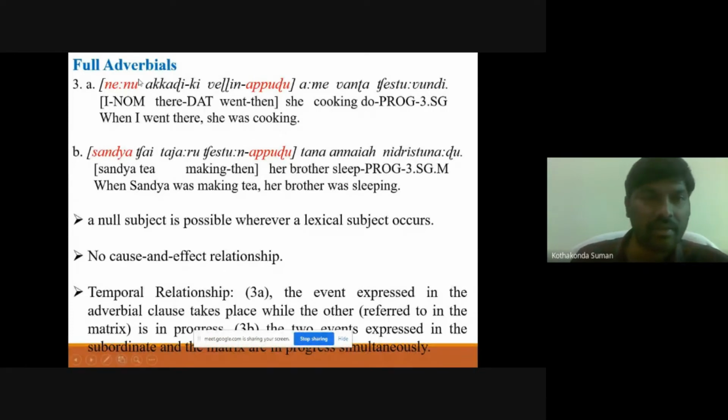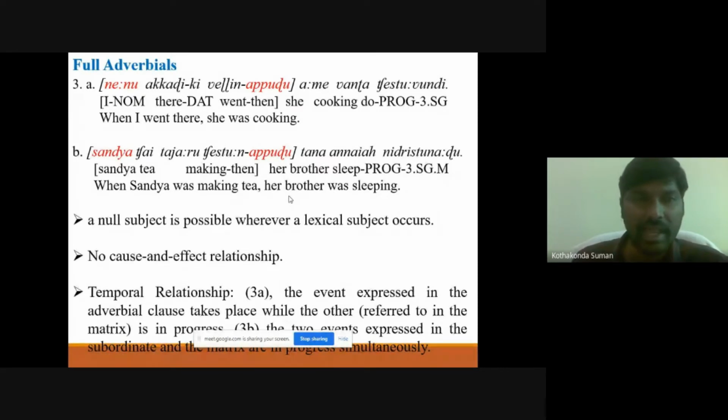And here we can see in 3a, nenu, that is the pronominal, can also be dropped, and Sandhya is a lexical subject. In this language, the pronouns and the lexical subjects can be dropped, and there is no cause and effect relationship in this, but there is a temporal relationship that we can find.